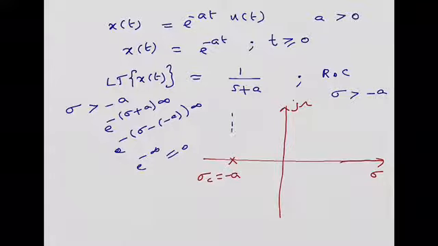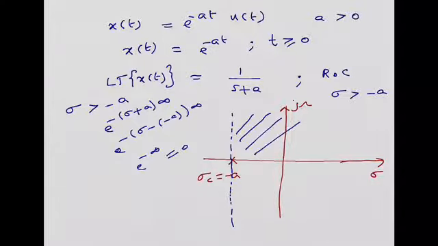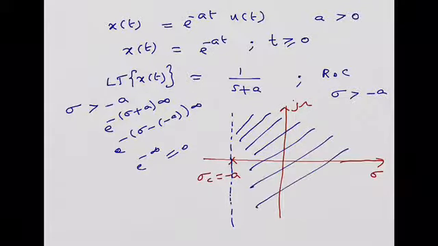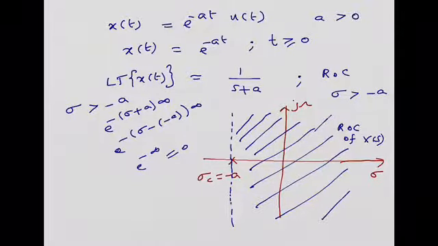Let me mark the boundary of convergence as a straight line, and you can notice all the values available to the right of the abscissa are the region of convergence. This is called the region of convergence. So the ROC of X of s has these values when x of t is e power minus at u of t.